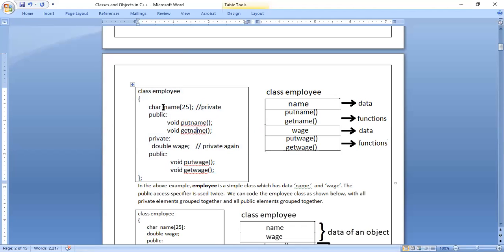See, first thing, name of 25. So name is a variable, that is nothing but the data. We have not written anything, private or public, so it is considered as private. Only I have written in comments, it is private.